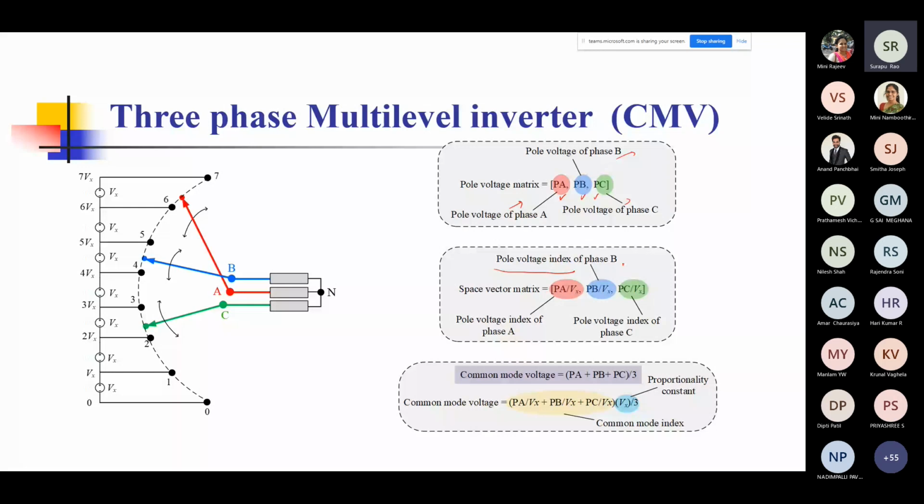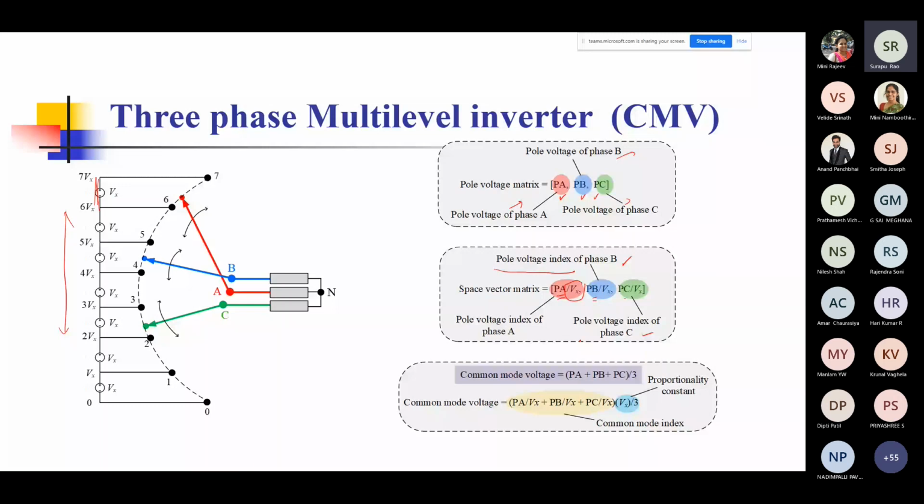And it is actually obtained by dividing each of the pole voltages, PA, PB, and PC, by this smallest voltage on this section. Okay, that is measurable, that you can quantize and present as a non-fractional number. So as you can see, this is the minimum voltage that you can see for each section. If you divide each of these pole voltages by Vx, you actually get the pole voltage index. And finally, you can just write here the common mode voltage.